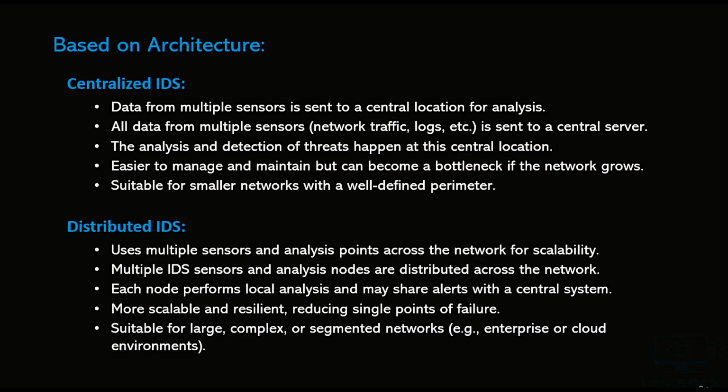In centralized IDS, data from multiple sensors is sent to a central location for analysis. As compared to that, in distributed IDS, we use multiple sensors and analysis points across the network for scalability. In central IDS, all data from multiple sensors and network traffic logs is sent to a central server, whereas in distributed IDS, multiple IDS sensors and analysis nodes are distributed across the network.